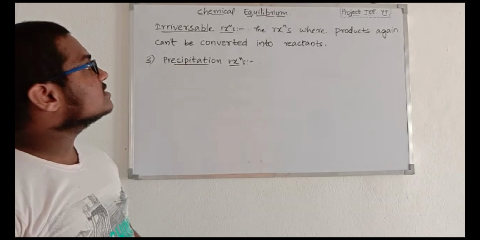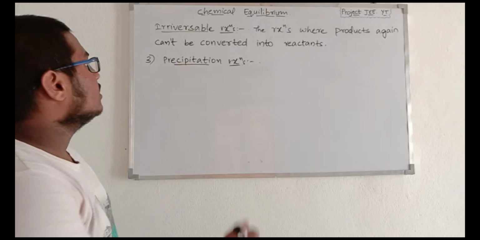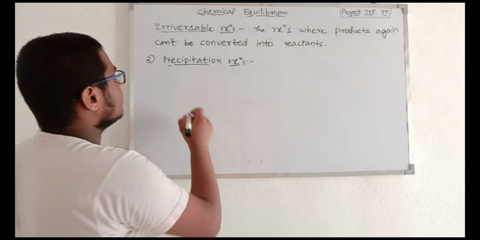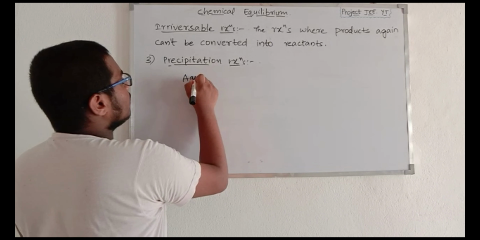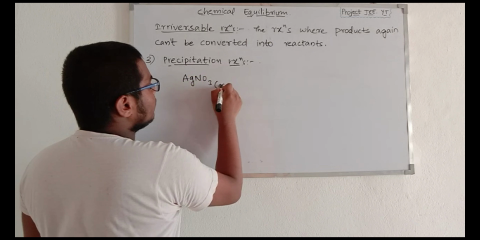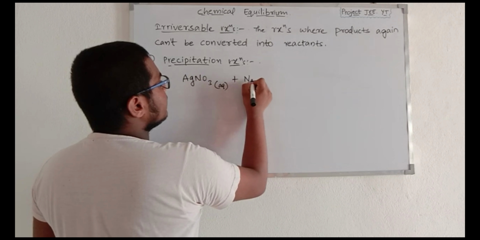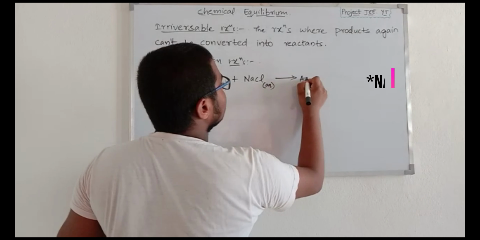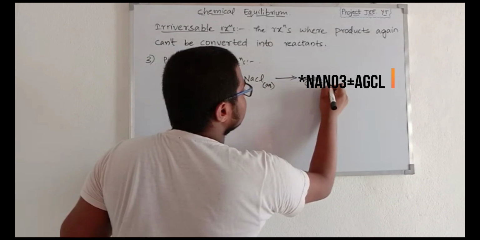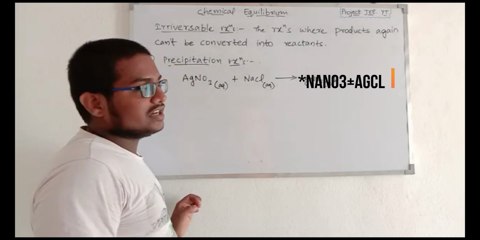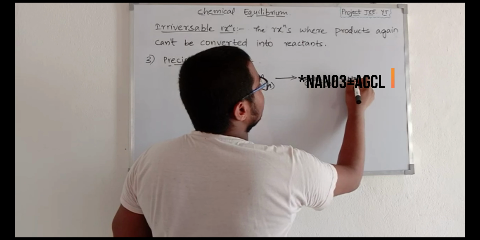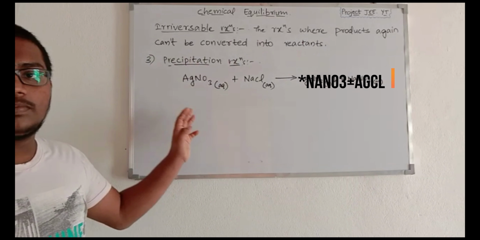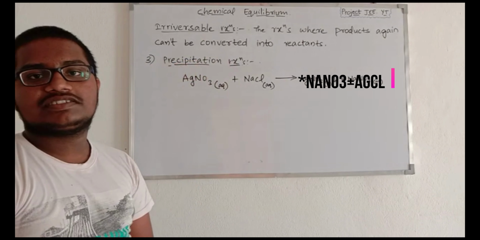So going to another example of irreversible reactions. In the precipitation reaction, the most important example of precipitation reactions is AgNO3 in aqueous form plus NaCl also in aqueous form gives rise to AgCl, which is a solid and mostly a precipitate, plus NaNO3, which is also in aqueous form. So this is the main important reaction of precipitation reactions.